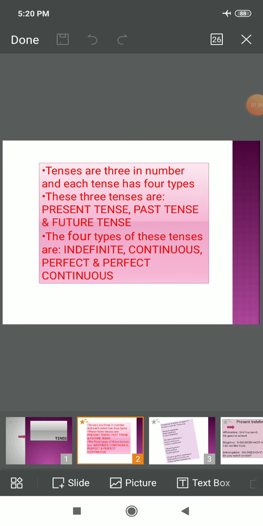Tenses are three in number and each tense has four types. The three tenses are present tense, past tense, and future tense. Further, each of these has four types. Simply, these are indefinite, continuous, perfect, and perfect continuous.